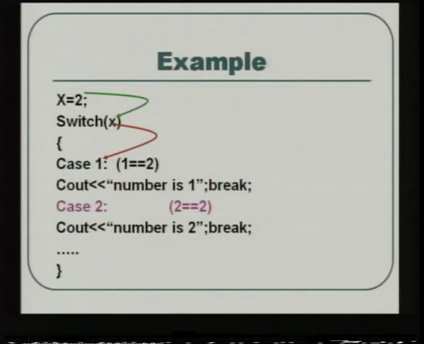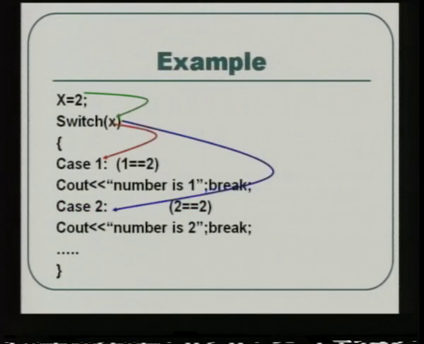Next you come to case 2. This condition variable is again compared with this case constant. So, x is compared with this case constant 2. Yes, 2 is equal to 2. So, the statements following this case constant will be executed: cout number is 2, and a break statement.